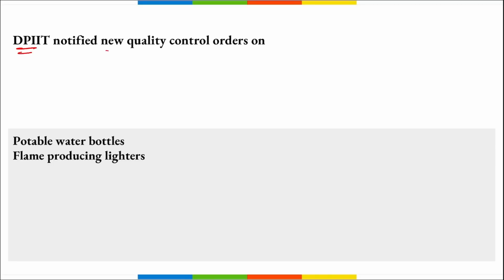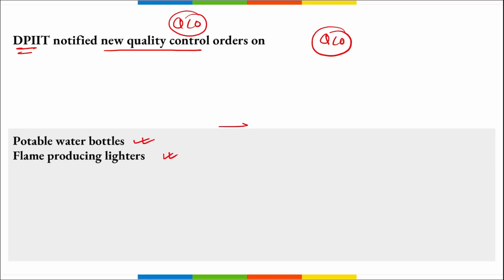DPIIT notified new quality control orders. Correct? And these new quality control orders are for which products? Quality control orders, QCO. Right? These quality control orders are for the products that are potable water bottles and flame producing lighters.